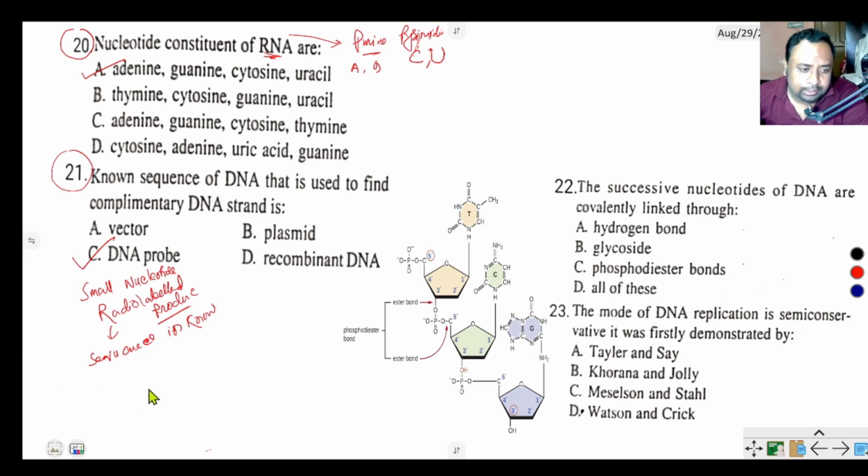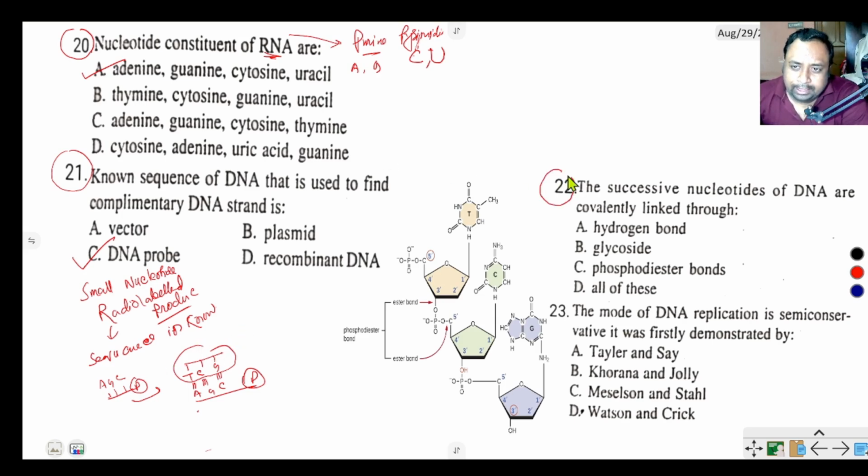Suppose this is a probe, here a radio-labelled phosphate is present, with adenine, guanine, cytosine. So it binds to the DNA sequence that has only thymine, cytosine and guanine. So this unknown sequence is recognized by this probe and identifies the nucleotide sequence of the unknown DNA sequence.